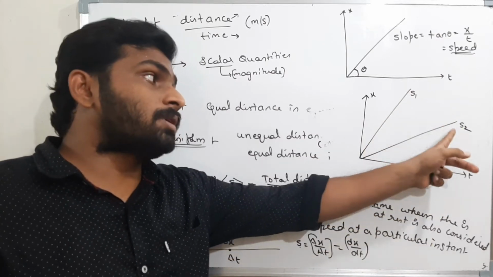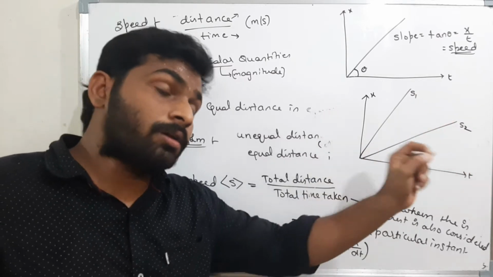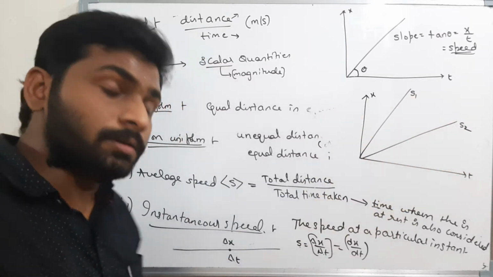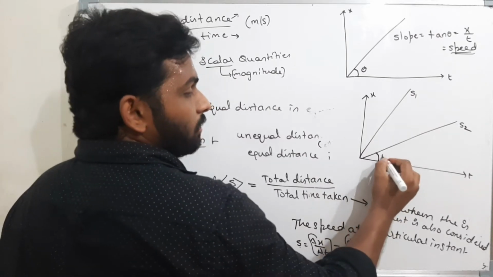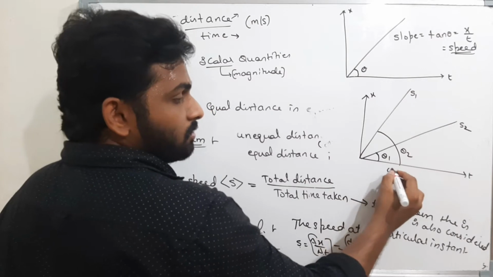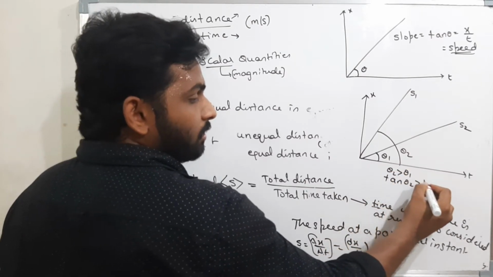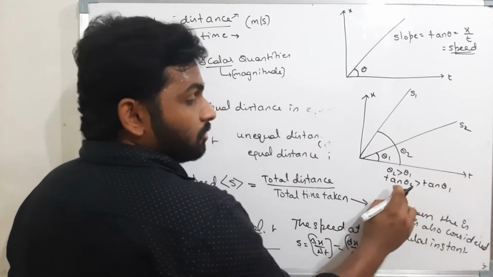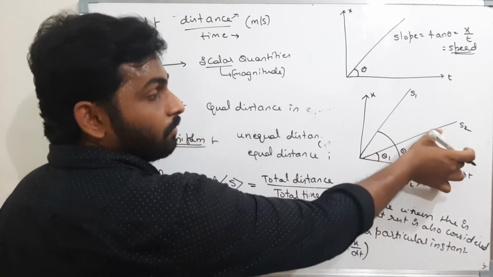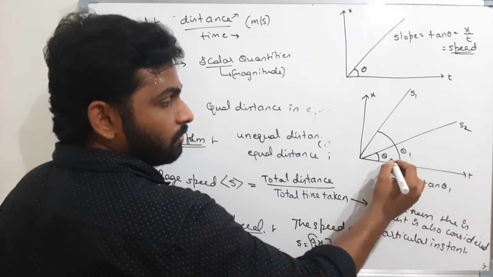Now say me, which body is moving with more speed? S1 is greater than S2 or S2 is greater than S1? How to find? Simply find the angle. Here the angle is theta 1, here the angle is theta 2. Sorry, this one we will assume as 1 and this one we will assume as 2.